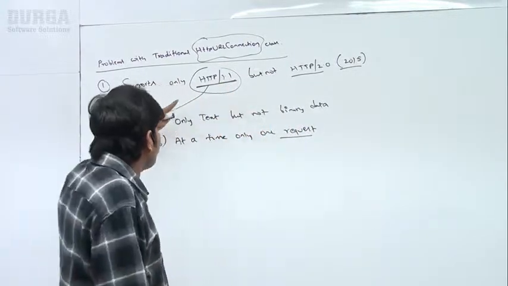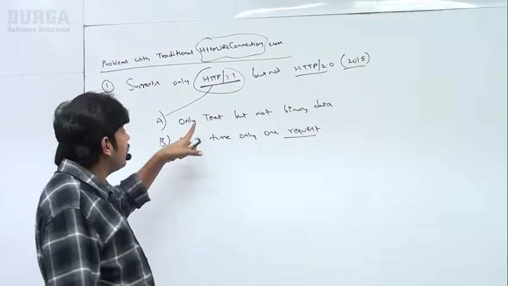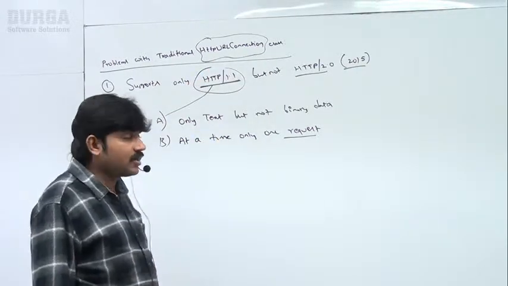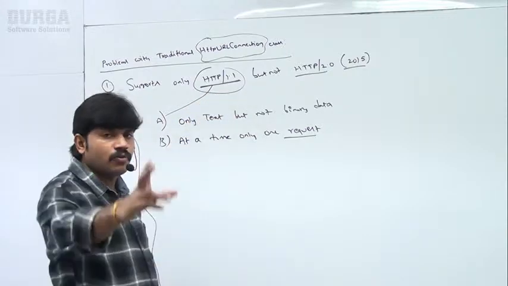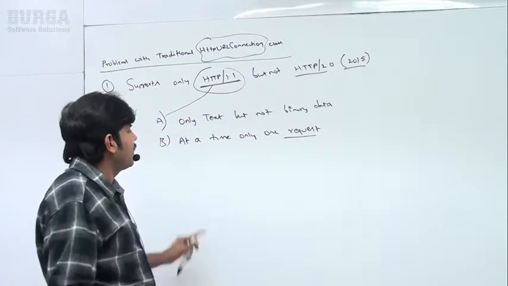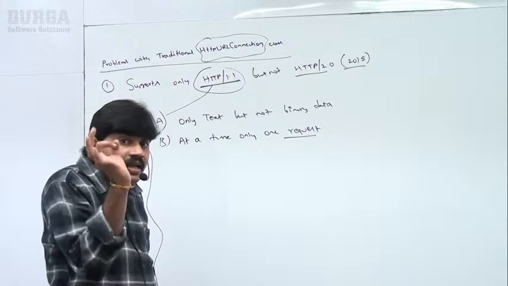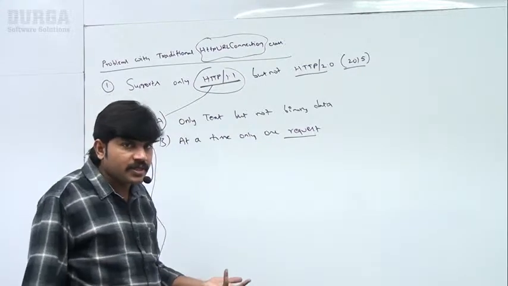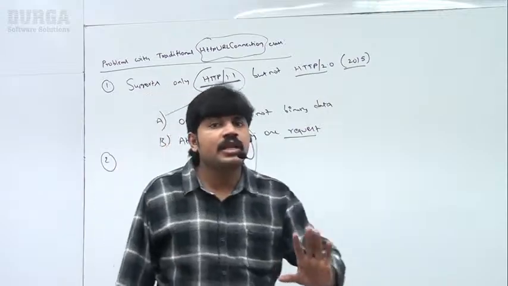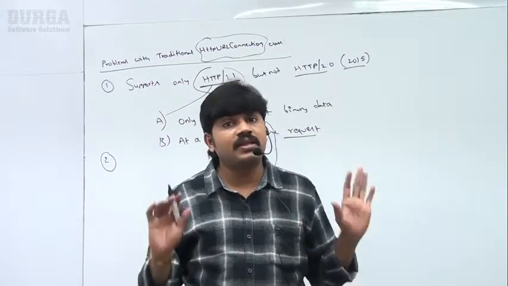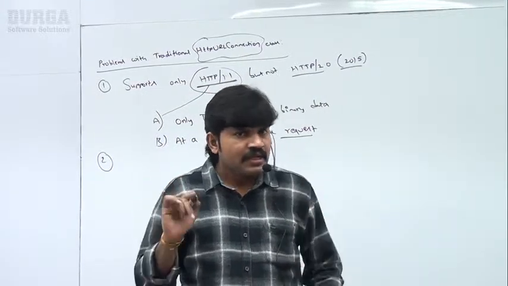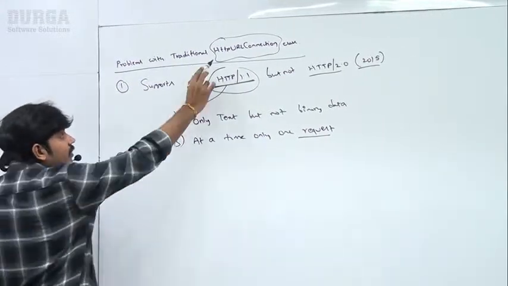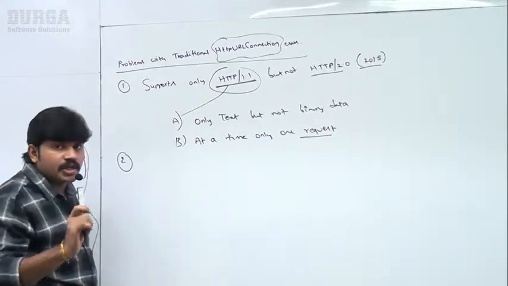With the HTTP 1.1 protocol there are some problems. Obviously these are the problems of HttpURLConnection. HTTP 1.1 supports only text data but not binary data. Per TCP connection, at a time, how many requests can we send? Only one request. Obviously performance problems will come, and network traffic is going to rise, right? Clear up to this? Next, the second very important problem with HttpURLConnection.